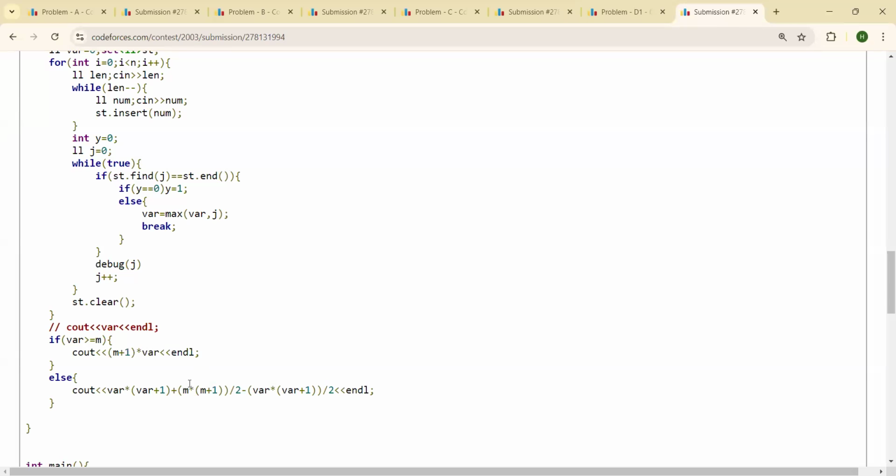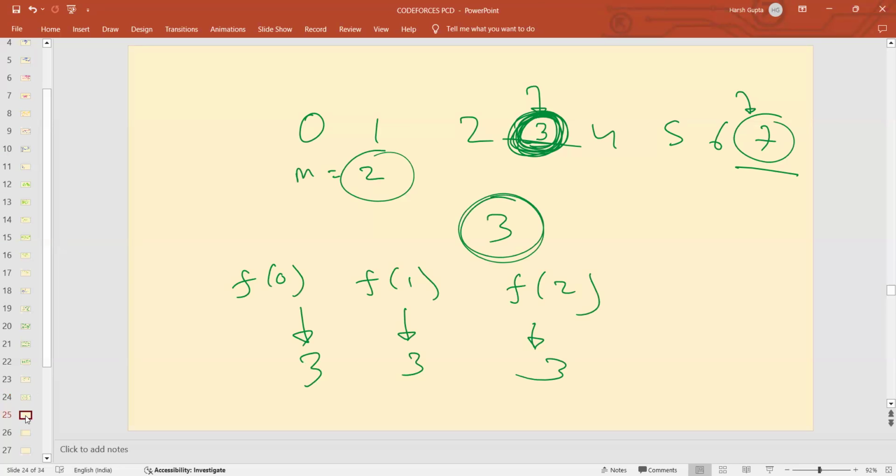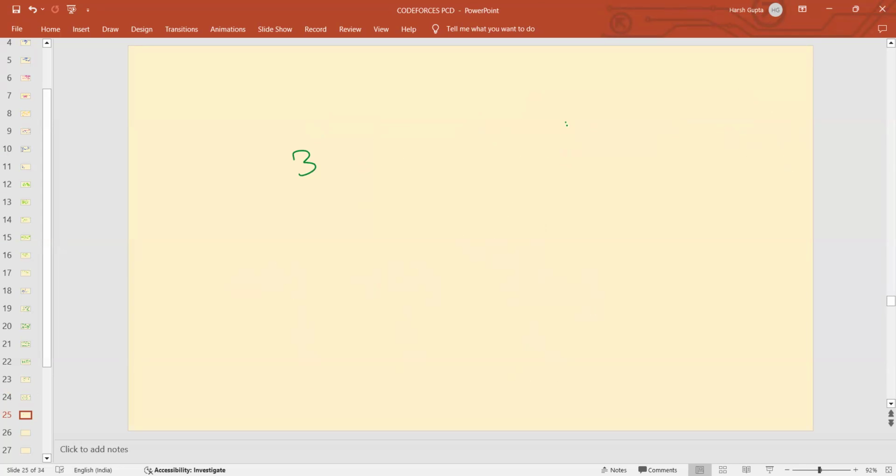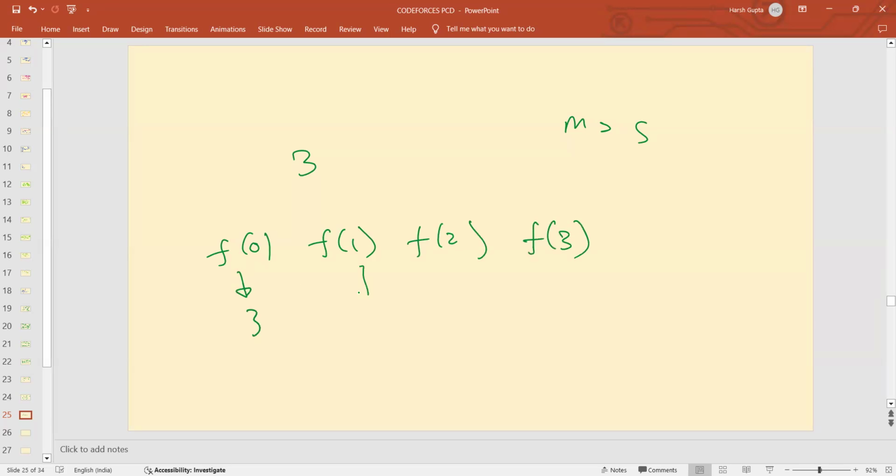If this is not the case, let's suppose the final max value was 3 and the value of m was 5. So for f of 0, f of 1, f of 2 and f of 3, you know that the values will be 3.